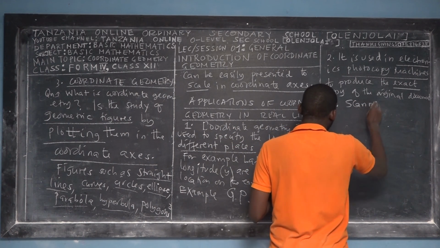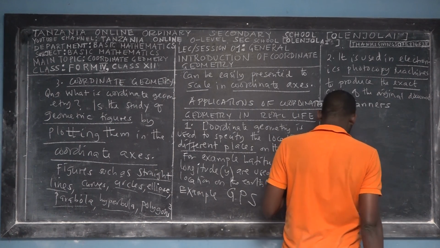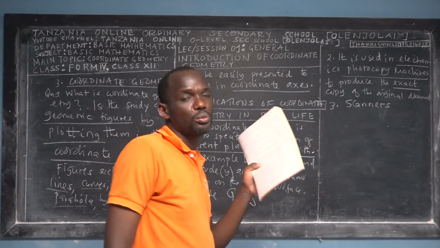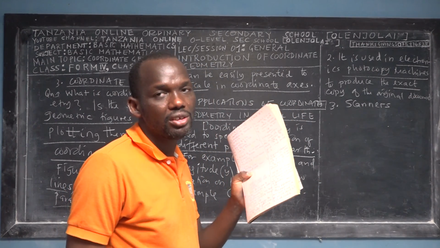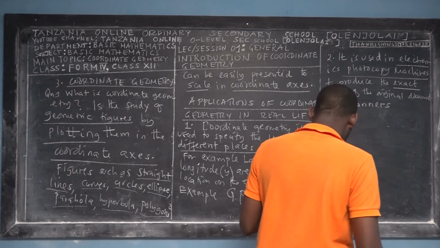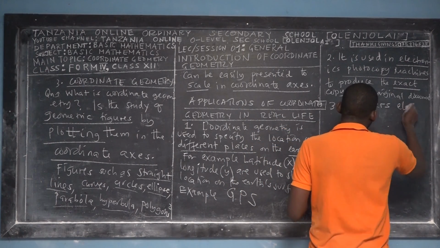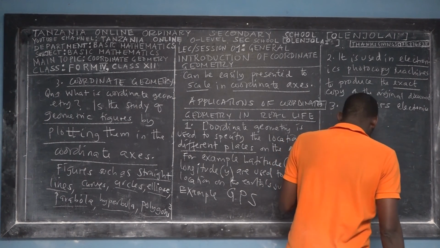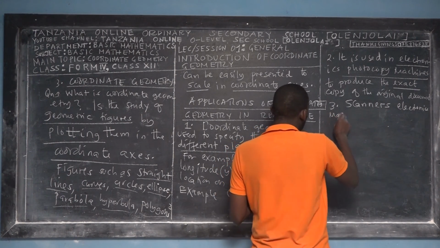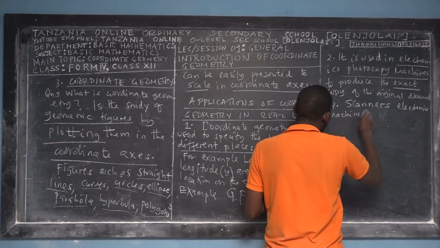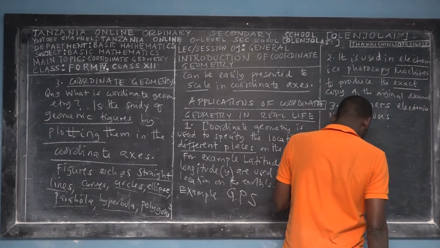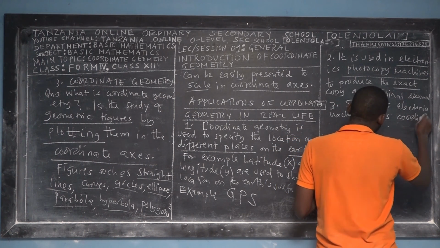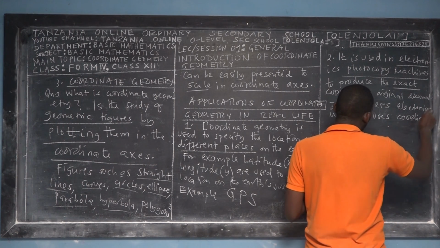Scanners are electronic machines used to convert a hard copy like this one into a soft copy. I like these machines because electronics is my area of interest. So this uses coordinate geometry.